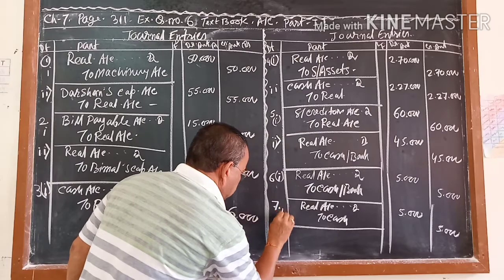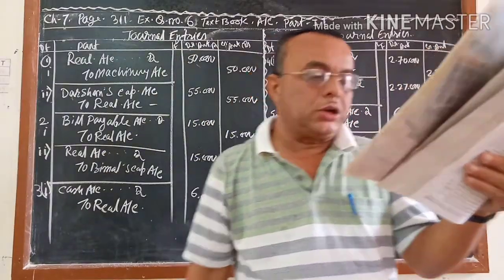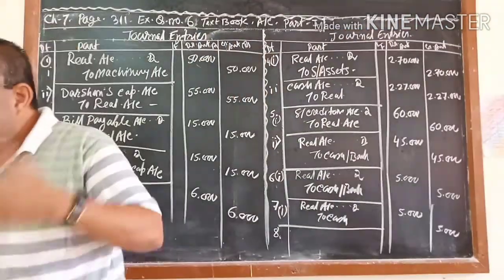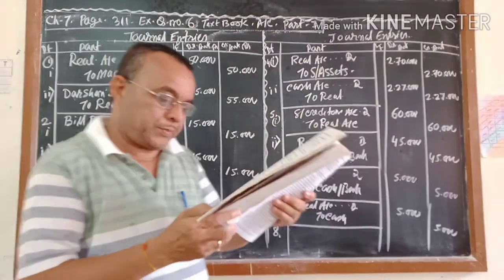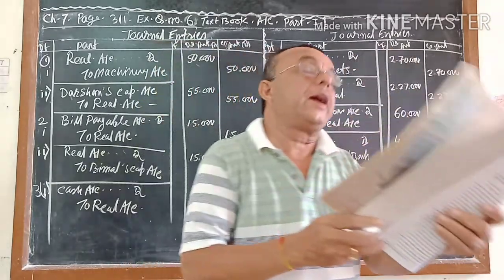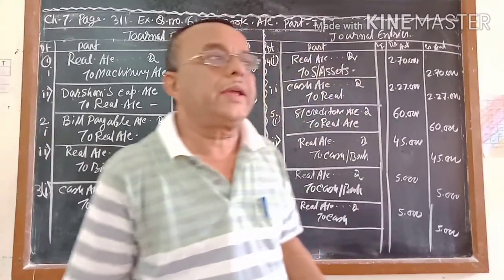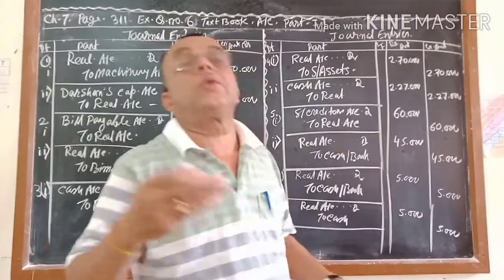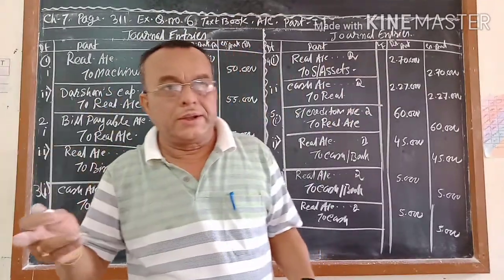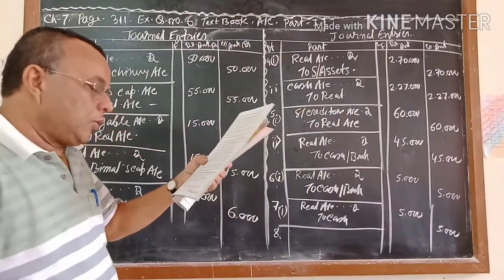And the 8th. In the 8th it is given: goodwill is not disclosed in the books. Goodwill is not disclosed in the books means the first entry will not come. But 20,000 is realized from the sale of it at the time of dissolution. So only the second entry you will get, and you are getting cash where goodwill was not recorded in your old balance sheet. If it is recorded, first entry will pass, then the second entry. If it is not recorded, the first entry will not come, only the second entry, and you are getting cash.